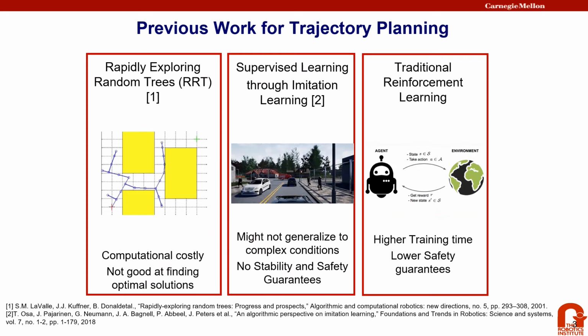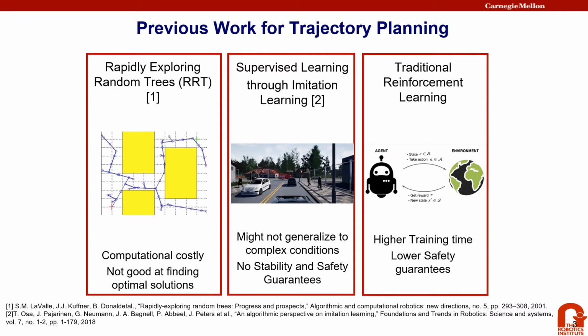The previous work on trajectory planning includes both rule-based methods and machine learning methods. One of the rule-based methods, rapidly exploring random trees, generates trajectories by building a tree-like structure through space. RRTs are computationally costly and do not guarantee optimal solutions. Another approach is imitation learning. This method is not considered safe and stable as it directly relies on human driving patterns, which can be highly unpredictable, and thus this method cannot be generalized to complex conditions.